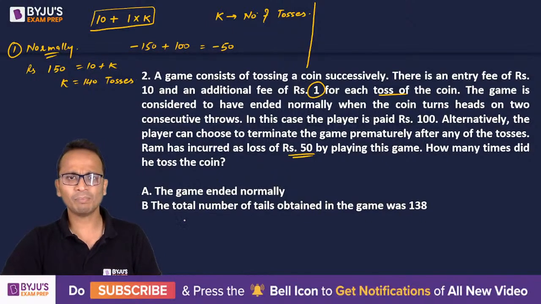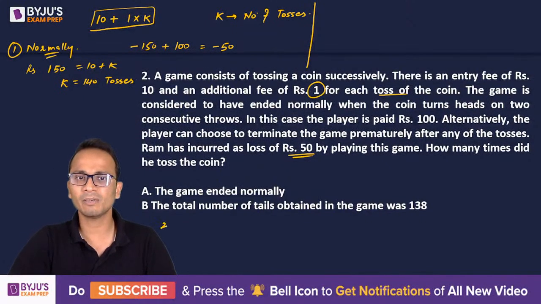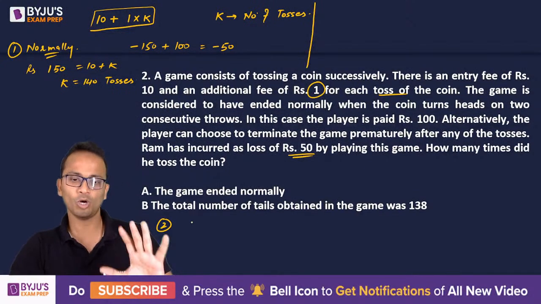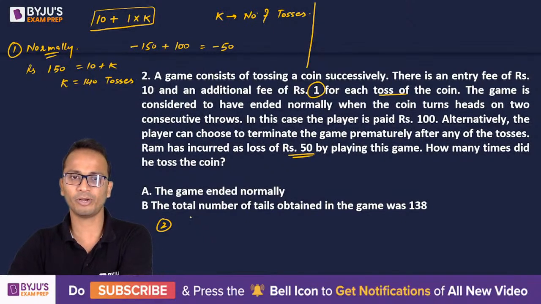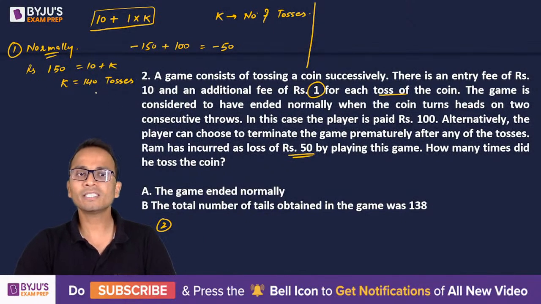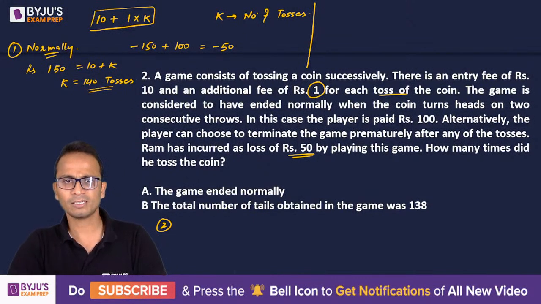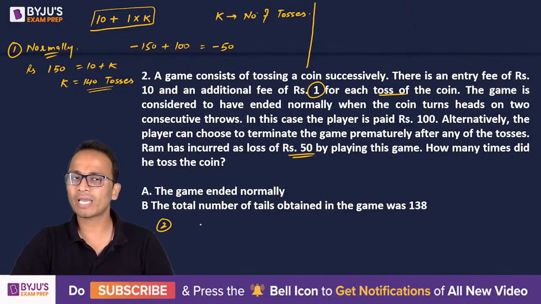Now at the bottom of the screen, I'll be making case number 2, when there was a premature termination of the game. I hope all of you would have understood up till this point. Okay. So in this case, there was 140 tosses, right? Now let's forget about this. Okay. And look at the second case when there was a premature termination.